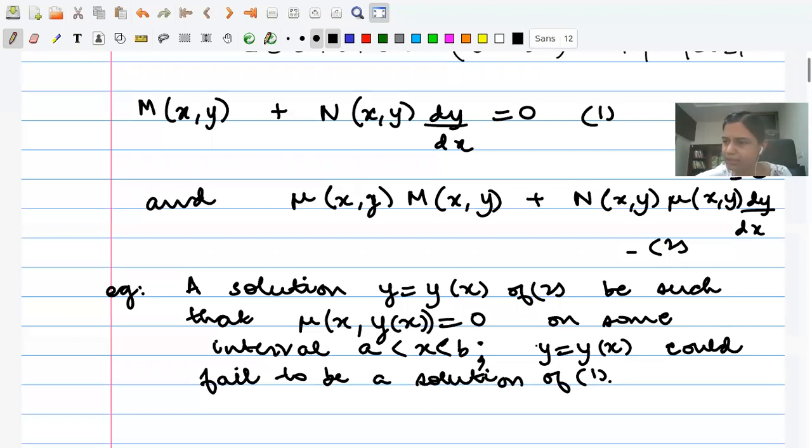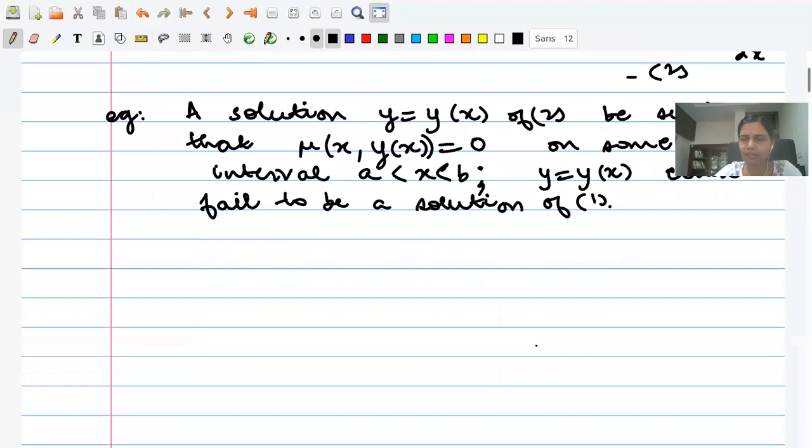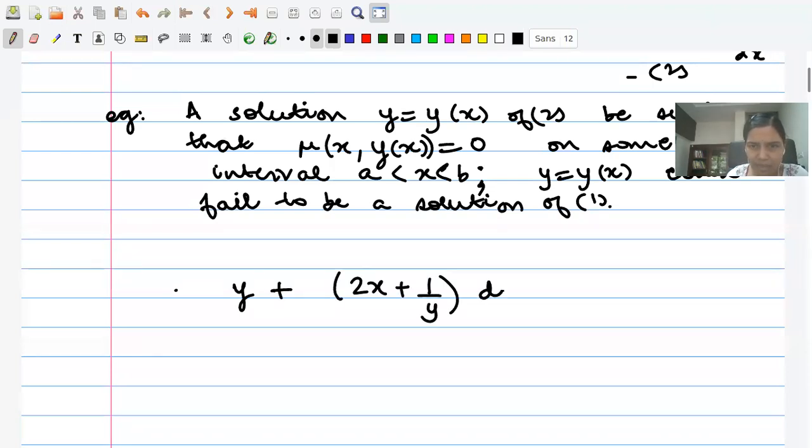So I'll give you an example, rather than talking like this. I'll give you a concrete example. Let's consider the following differential equation: y plus (2x plus 1 by y) dy by dx equal to 0.